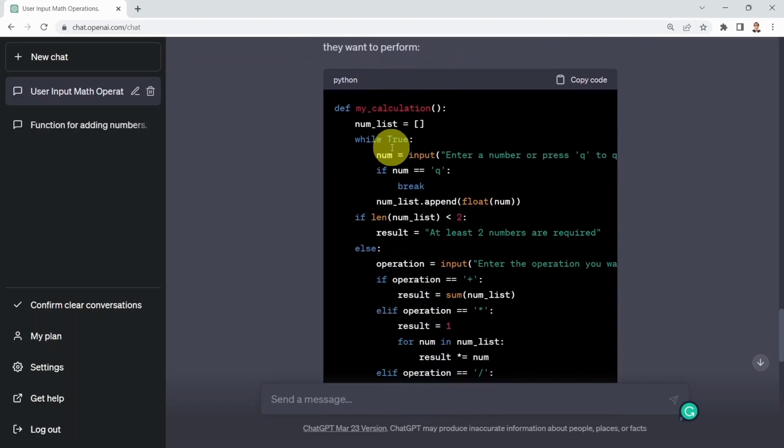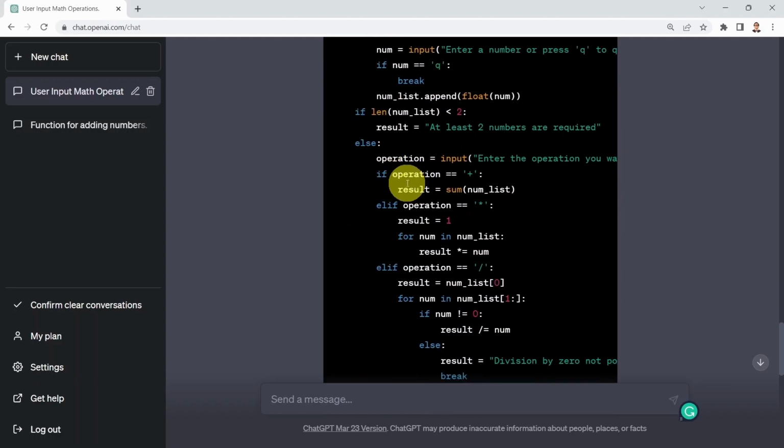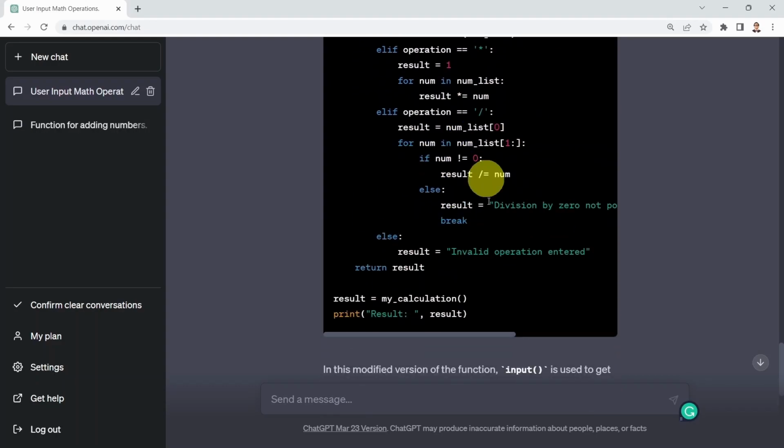This function right now can accept multiple input values and allow the user to choose the operation that they would like to perform. What you notice here is we are stuck in a while loop, so while True, and every time we're just getting data from the user. And we're going to quit if the user enters a value of q. So if num equals q, please go ahead and break. And here we're checking that we have at least 2 numbers that are required. And here we're getting what type of operation we need to perform, whether it's addition, multiplication, or division. And then we do the operation, print out the results, and test the function at the end.